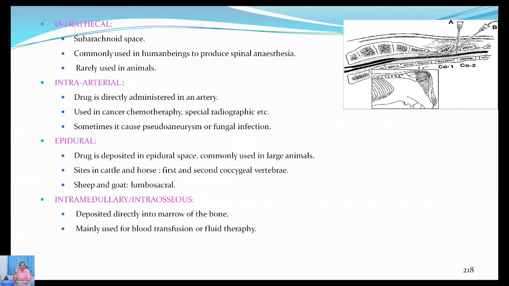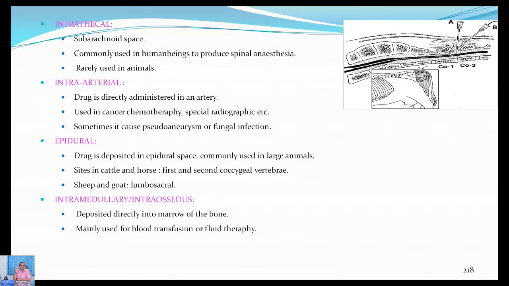So that's why general anesthesia is very rarely done in case of large animals. And another thing is that large animals, especially cattle and buffaloes, have a lot of tolerance to pain. The pain threshold is very high in case of cattle. Of course, in case of humans, the ladies have a higher pain threshold compared to the gentlemen.